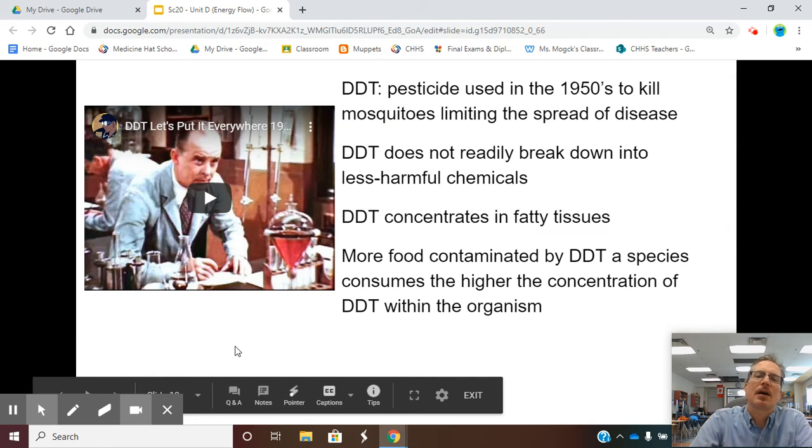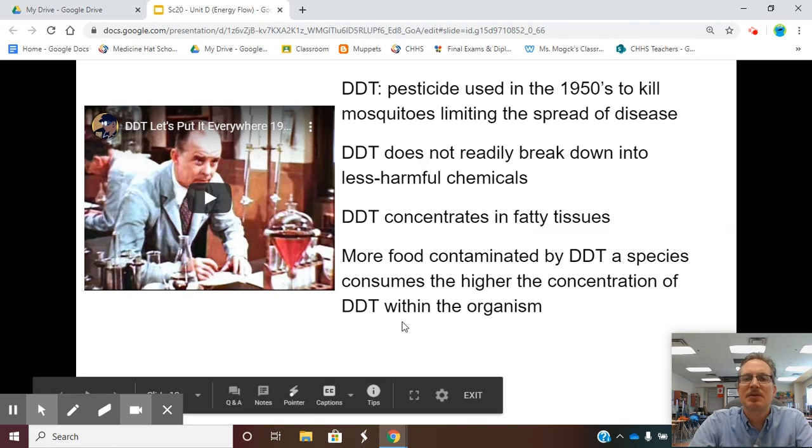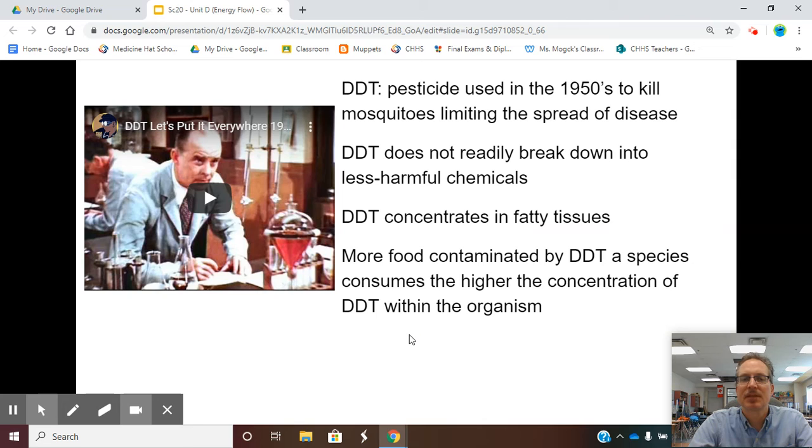So, one toxin that you probably remember from grade 9 is DDT. DDT was a pesticide used in the 1950s to kill mosquitoes that were spreading diseases. DDT, though, does not break down into less harmful chemicals, or not easily. And so it gets trapped in the environment and it builds up and builds up, and that's called biomagnification. It concentrates in the fatty tissues of organisms and humans, and it stays in the environment for a long time, so it can build up in your system and cause health defects later on.